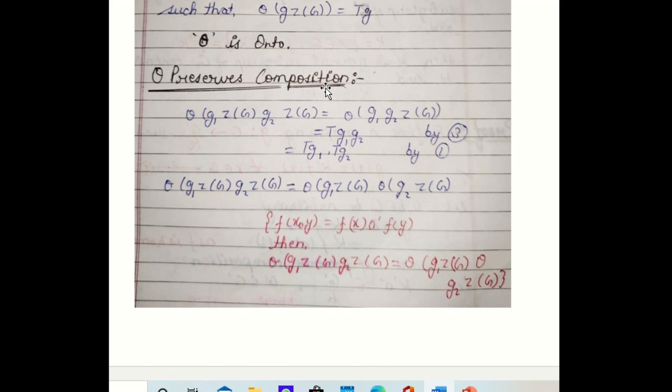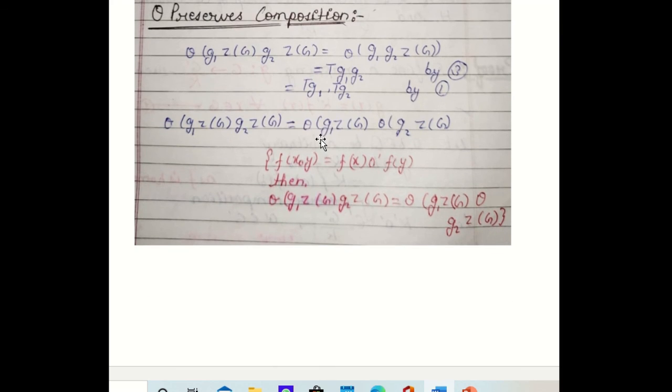So this is equal to T_g1 into T_g2, and this is equal to theta of g1Z into theta of g2Z by the composition of this mapping, and this shows that theta preserves composition.